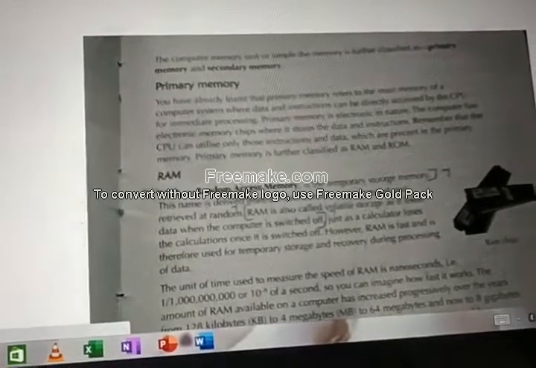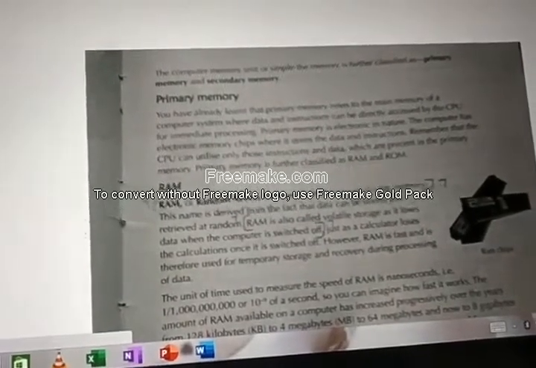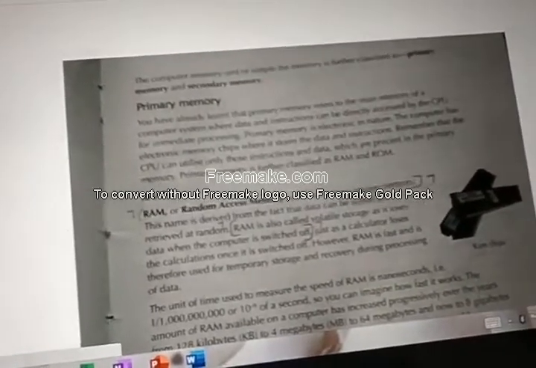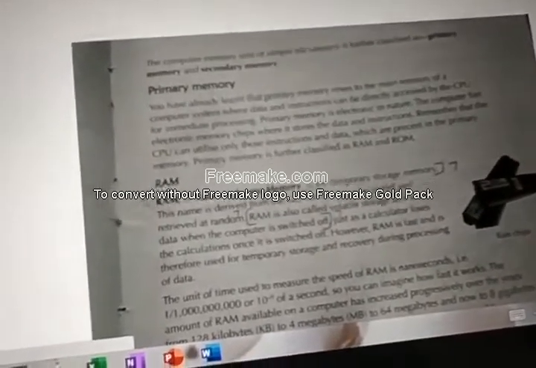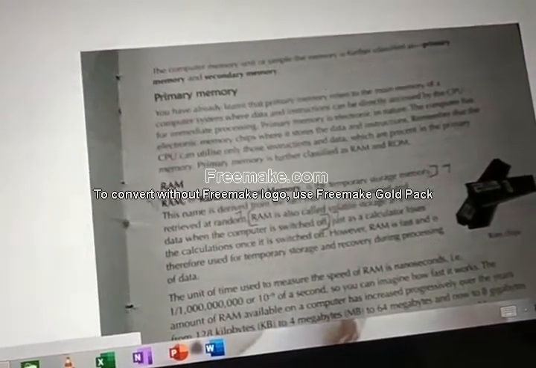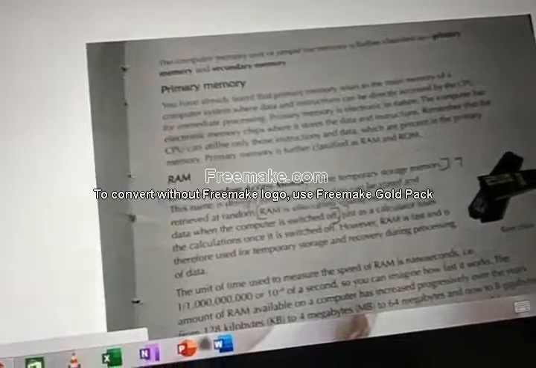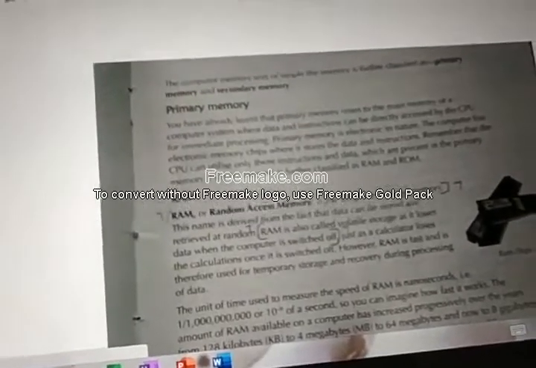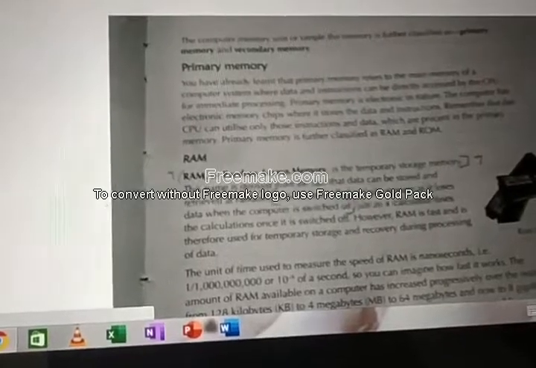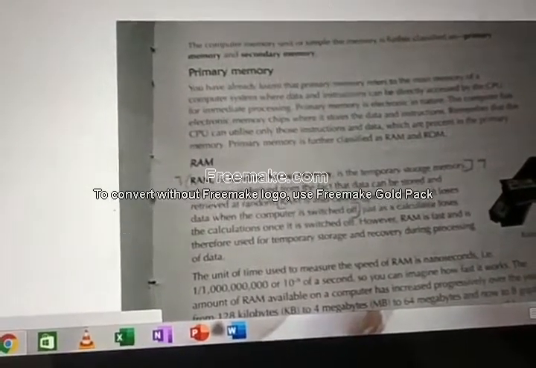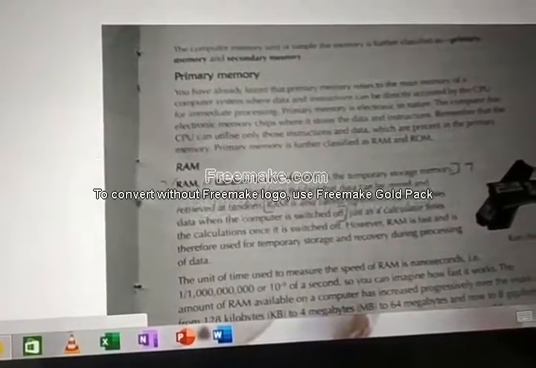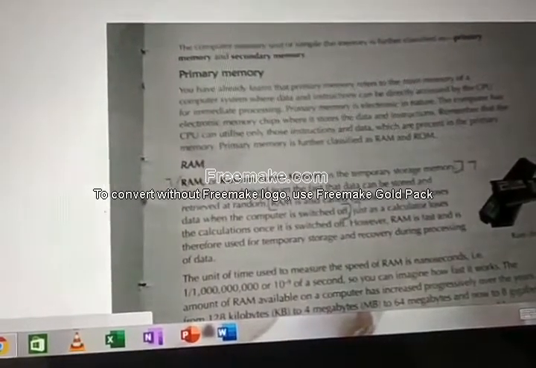So what happens? While you switch off the computer, the temporarily stored data will be erased. And while you switch on and use again, it will store temporary data. Okay, and then while you switch off, it will be erased. This is the process of RAM. Okay, what does temporary storage mean? Now you switched on the computer and if you open one application, for example, you are opening PUBG game or Candy Crush, some game you are opening.